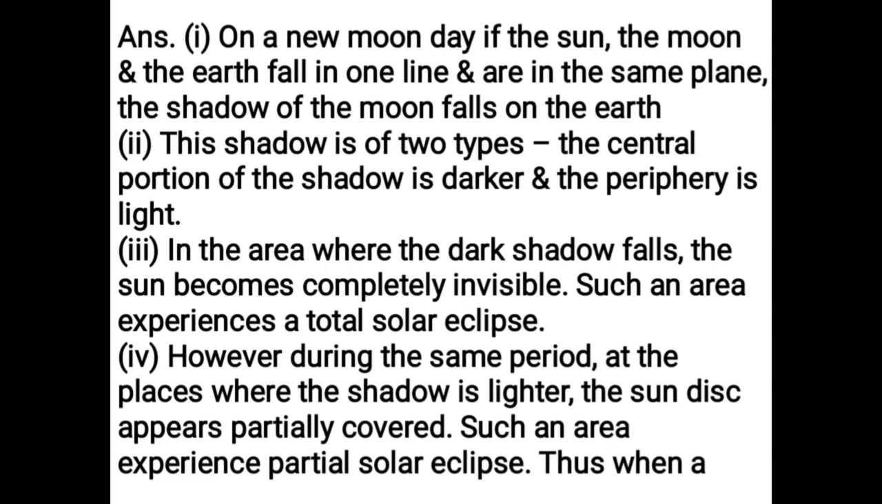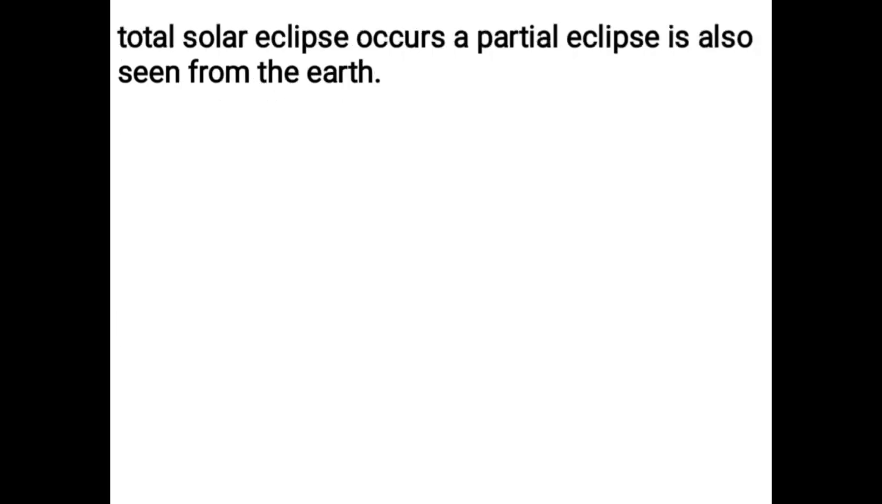However, during the same period, at the places where the shadow is lighter, the sun disk appears partially covered. Such an area experiences partial solar eclipse. Thus, when a total solar eclipse occurs, a partial eclipse is also seen from the Earth.